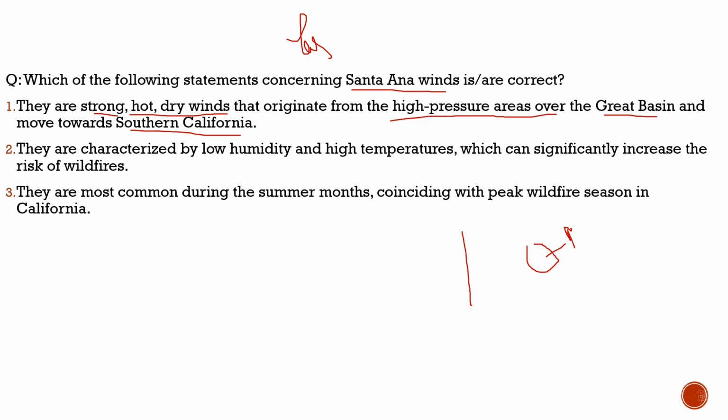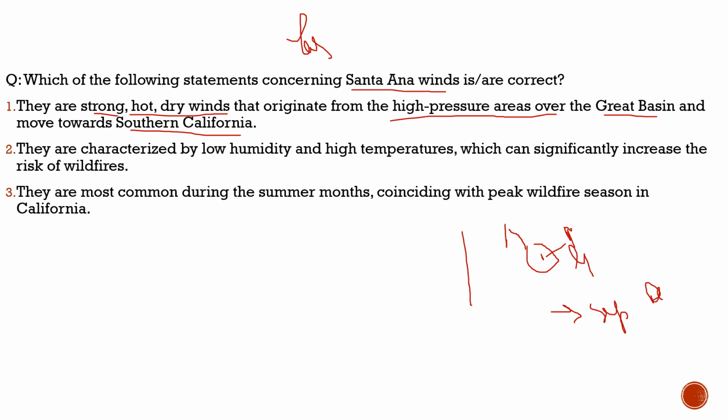Usually at this place it is not hot, but when the air moves down from the mountains, it gets compressed, and it gets the temperature. But one thing is very important which you should know about the Great Basin desert: it lacks moisture, and usually from September to early winter, these winds move from this place.